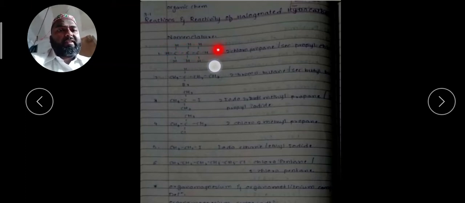Now the first example has 3 carbons in a straight chain. On the second position there is a chlorine. You have to number that chain 1, 2, 3. You can label from this side or that side, and the chlorine substitution is at the second position only. That's why we can label it as 2-chloropropane. Got this point? Then in general it is called a secondary propyl chloride or isopropyl chloride. This is the common name, and the IUPAC name is 2-chloropropane.